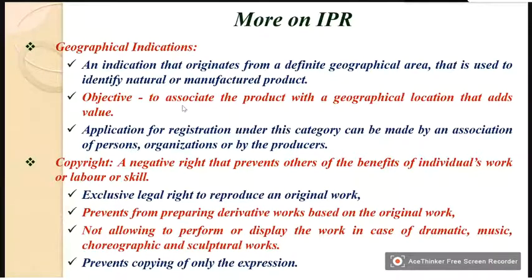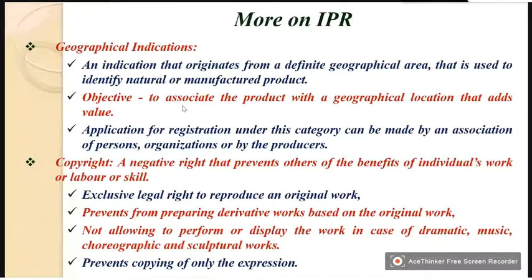It is used to identify a natural or manufactured product which belongs to that particular geographical location. The objective is to associate the product with a geographical location that adds value. You can have a saree quite similar to a Kanjivaram saree, but you cannot call it a Kanjivaram saree.